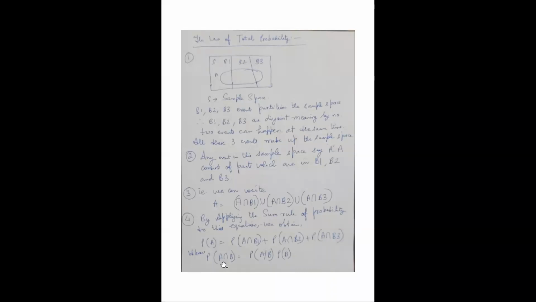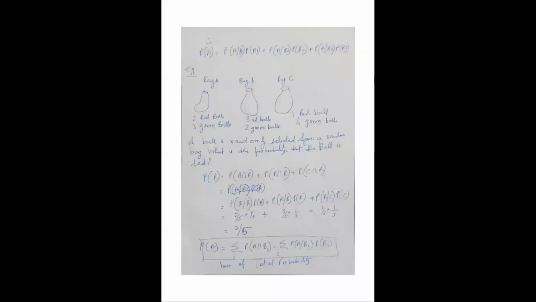And we know that probability of A intersection B is the conditional probability of A given B times the probability of B. So you can replace all the terms with this result.